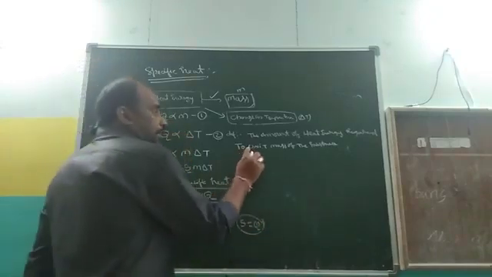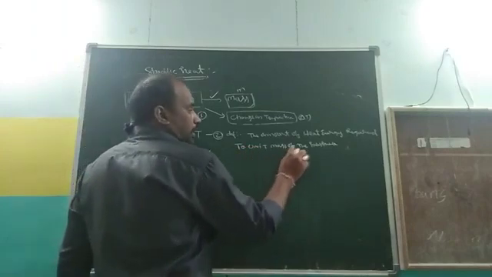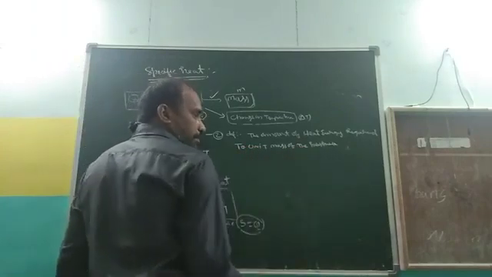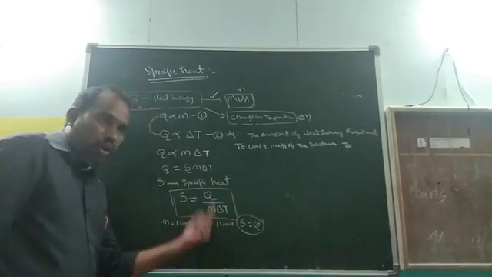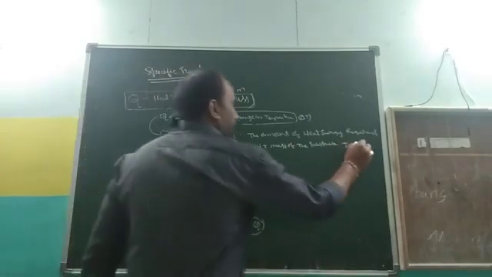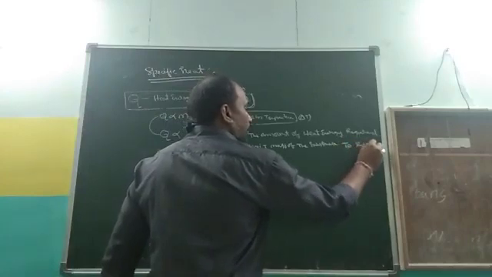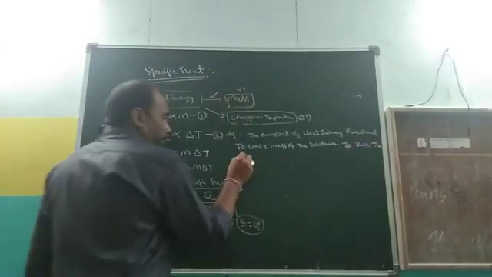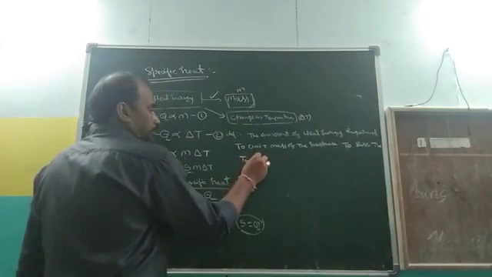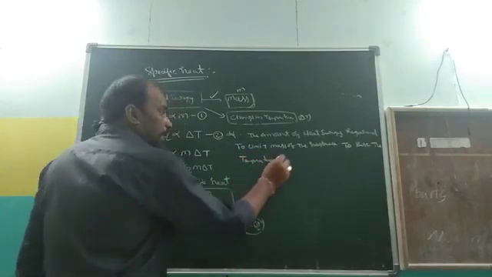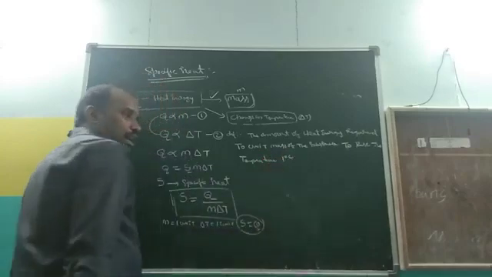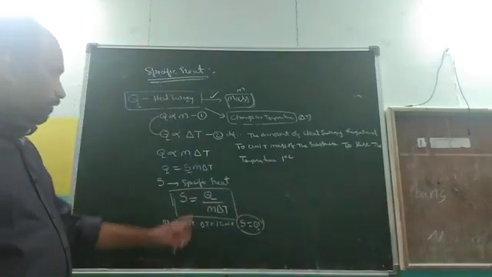So the temperature is raised by 1 degree centigrade. Are you clear?